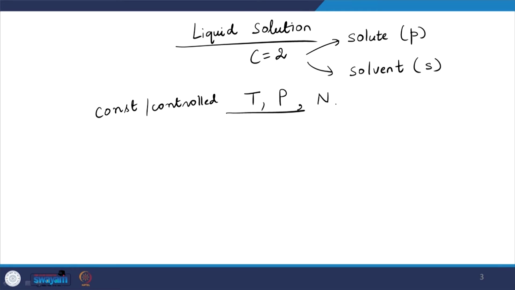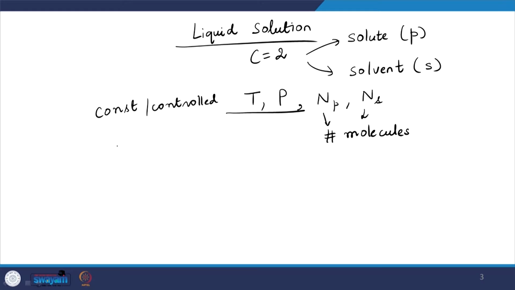Now, we can choose to have an open system or a closed system. Let us say the system is a closed system, then the number of molecules of the solute and solvent is also controlled, right. Now, we have already said that when the temperature, pressure and the number of molecules are the control variables, the appropriate energy function will be the Gibbs energy, and the Gibbs energy is going to be a function of the temperature, pressure, and number of molecules of solute and solvent, right.